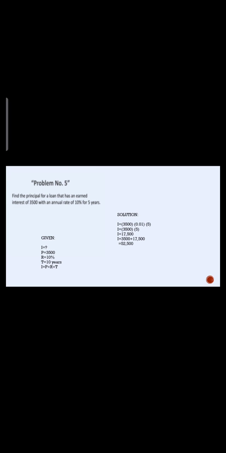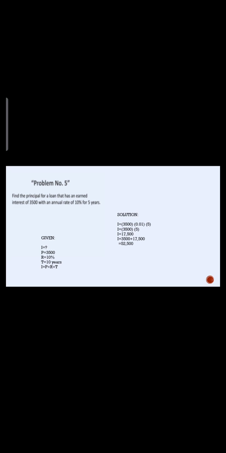Problem number 5. Find the principal for a loan that has an earned interest of 3,500 with an annual rate of 10% for 5 years. Given I equals question mark, P equals 3,500, R is 10%, T is 5 years, and the formula is I equals P times R times T.